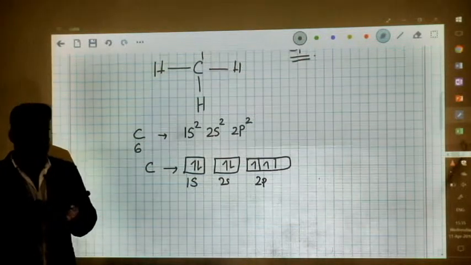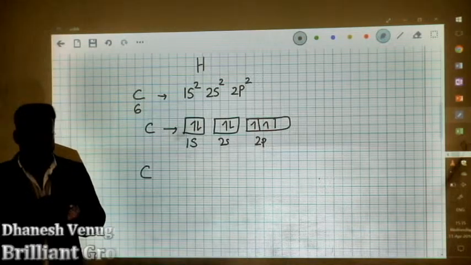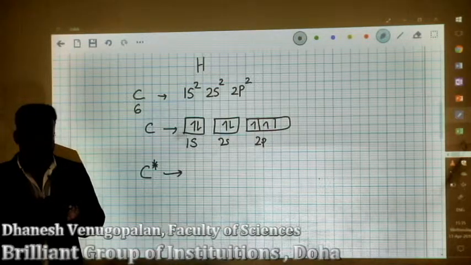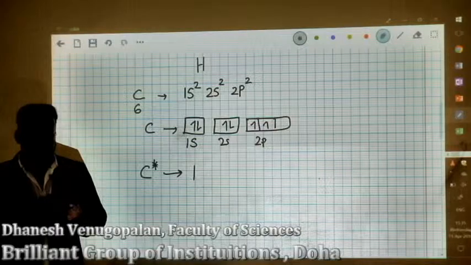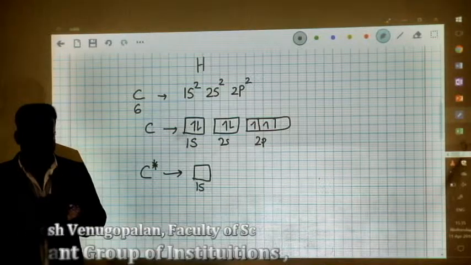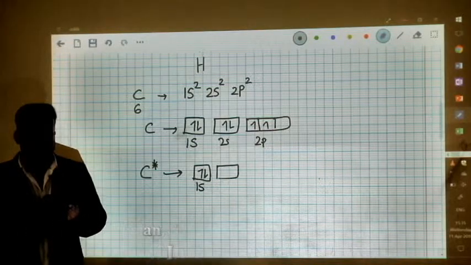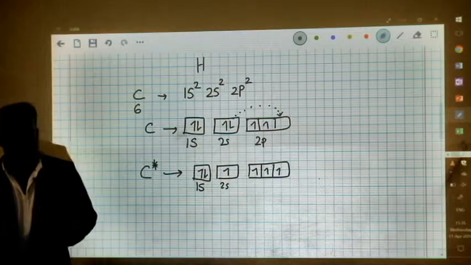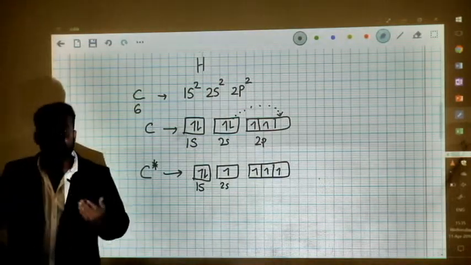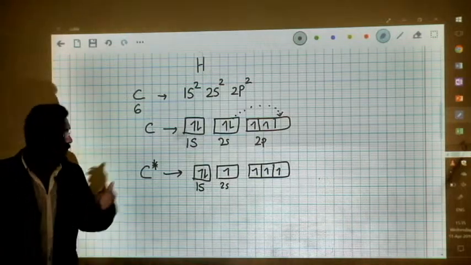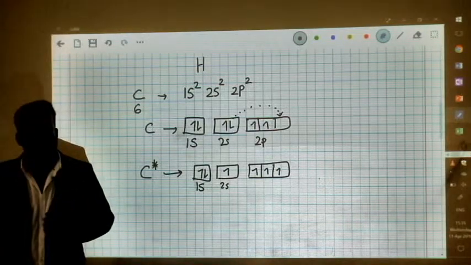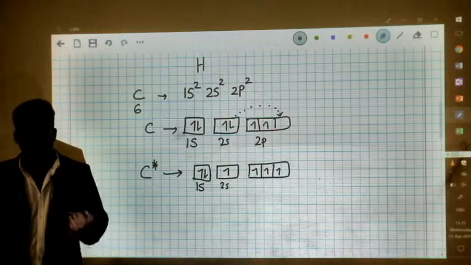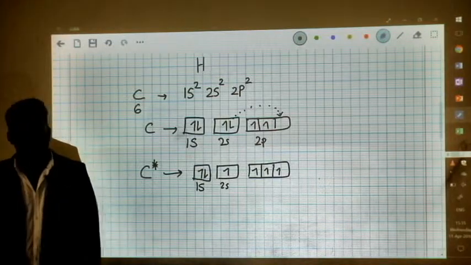But it is seen that prior to hybridization, prior to intermixing of atomic orbitals, the carbon atom is going to excite one of its 2s electrons into an empty 2p orbital. So during bond formation, whether before or after hybridization, either way, the carbon atom excites its 2s electron into an empty 2p orbital.